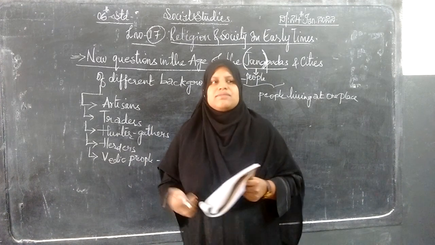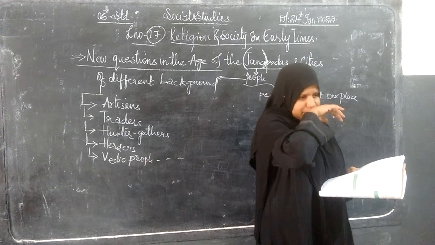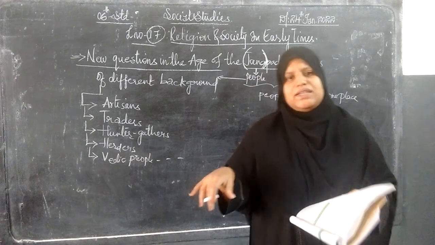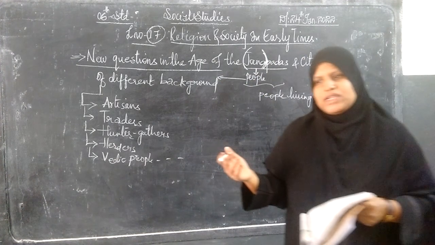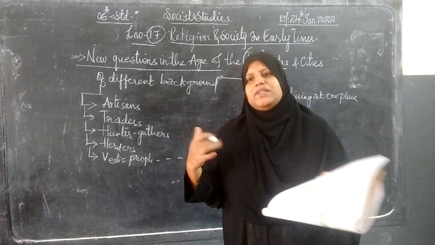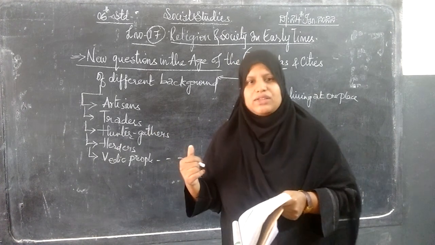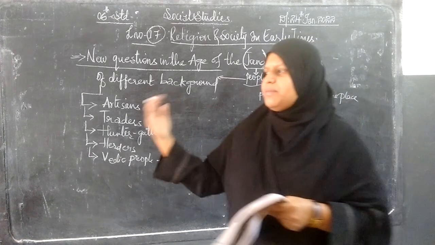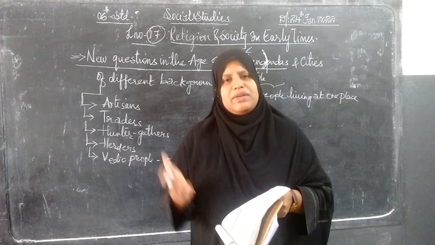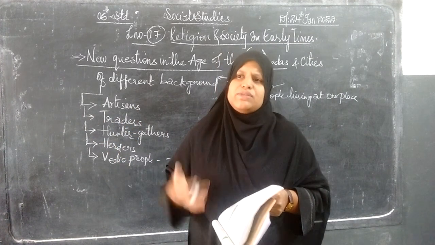A better example: in a society we have been living, we celebrate the religious festivals together. Like in your community, some are Hindus, some Muslims, some Christians.